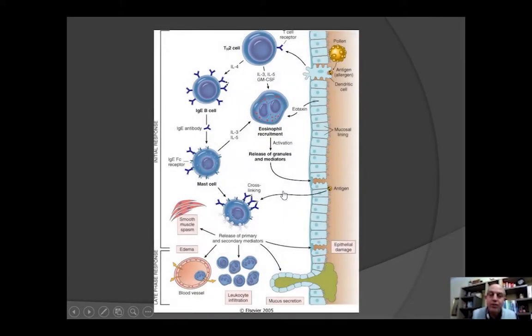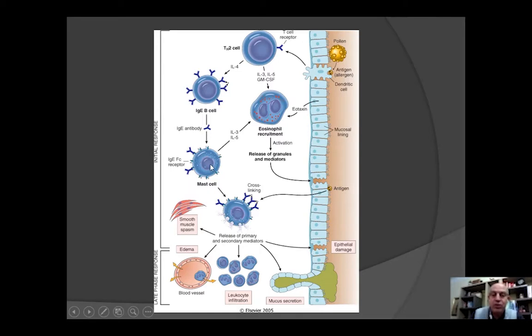The last demonstration of this situation. So we have a pollen, for example, here, taken by antigen-presenting cells, presented to TH0, which will switch to TH2. TH2 secretes IL-3, IL-13, IL-5, and GM-CSF, causing recruitment of eosinophils. And then IL-4 will help B cells to produce IgE.